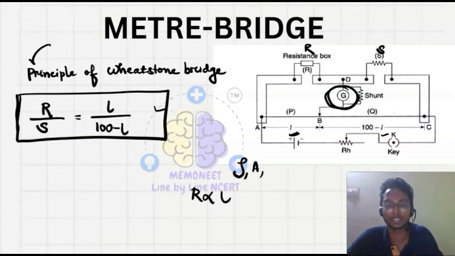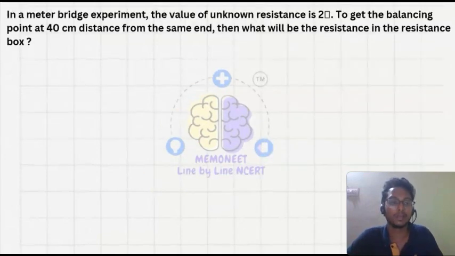Let's see some questions. In a meter bridge experiment, the value of the unknown resistance is 2 ohm. To get the balancing point at 40 centimeter distance from the same end, what will be the resistance in the resistance box? So here it is given that in the meter bridge experiment, the value of the unknown resistance is 2 ohm.